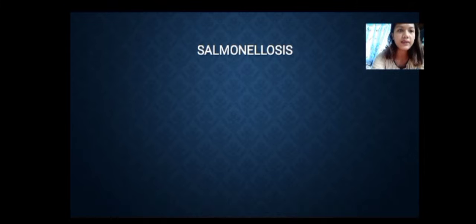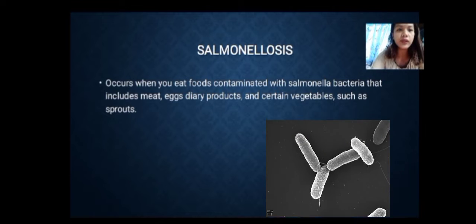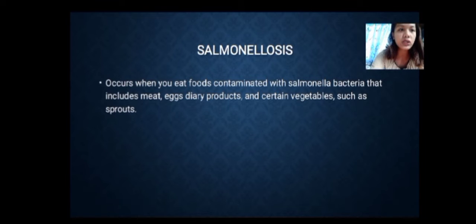Next, salmonellosis. Salmonellosis occurs when you eat foods contaminated with Salmonella bacteria, which includes meat, eggs, dairy products, and certain vegetables such as sprouts. A certain number of humans infected with these organisms become chronic carriers after the organisms colonize their gallbladder.